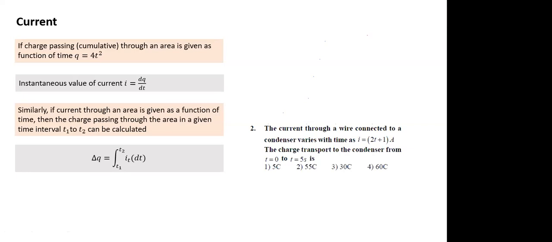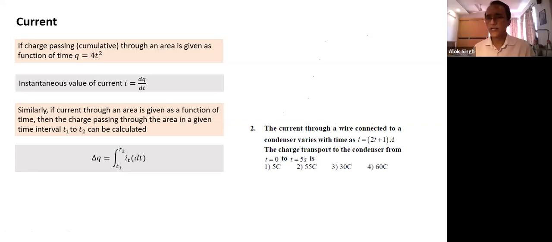How do we know if it will be positive or negative charge? When I is given, first of all, this question doesn't tell the direction. The only thing we can tell is, let's say current is moving along the positive x-axis, I can only tell that positive charge is crossing along the positive x-axis. Direction of motion of net positive charge will be the same as the direction of current. How is the current direction related to the direction of net charge? Direction of current is the same as the direction of motion of positive charge. Here in this case, it is not asking for direction, but we can do so.